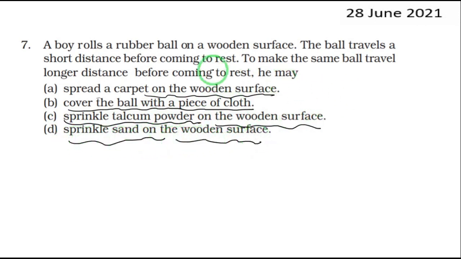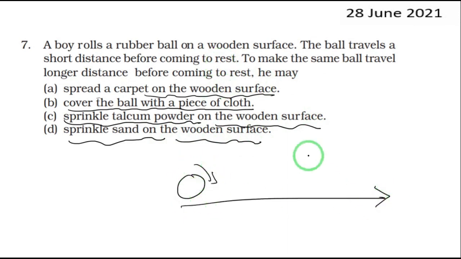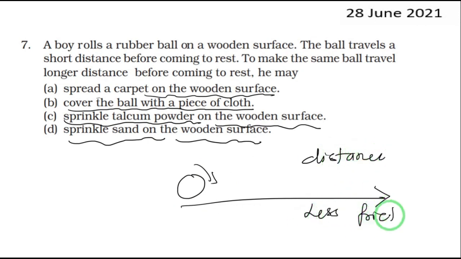Now, the ball will go fast and travel more distance if there is less friction. And which one of these will help to bring down the friction? Surely it should be a smooth powder, what we call talcum powder.